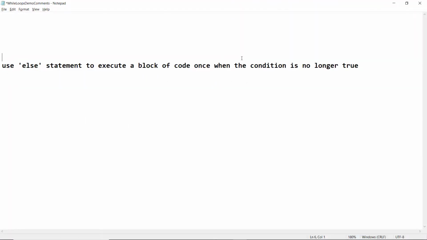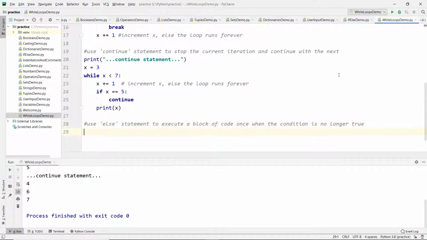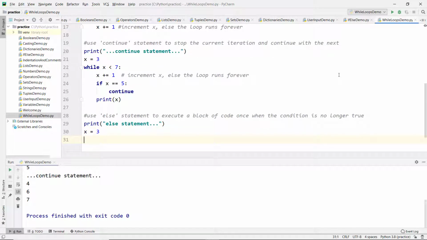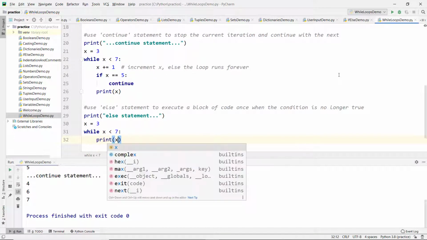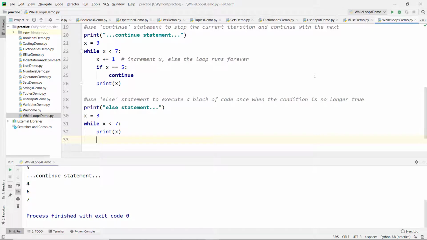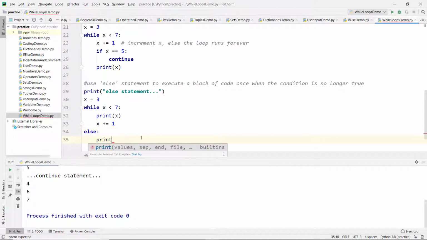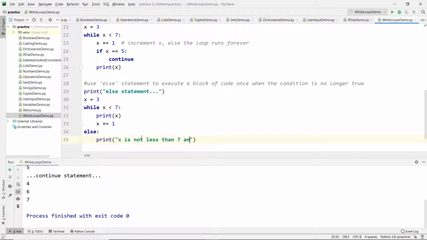Next one is how to use the else statement to execute a block of code once the condition is no longer true, how to use the else statement within the while loop. Let's create an integer variable x equal to 3, while x less than 7, print x, and let's increment x plus equal to 1. That means x equal to x plus 1. Otherwise print x is not less than 7 anymore.